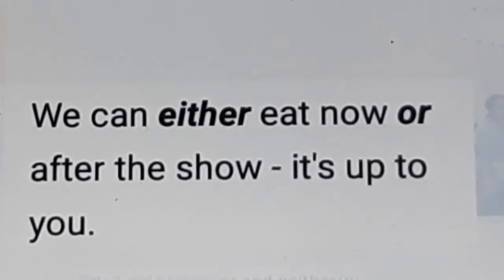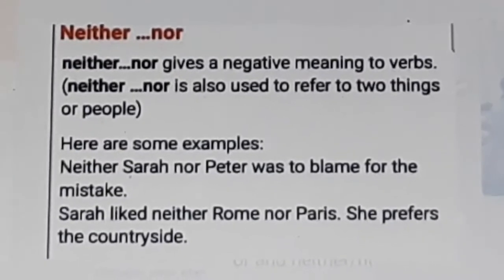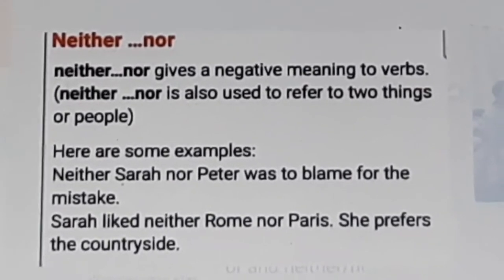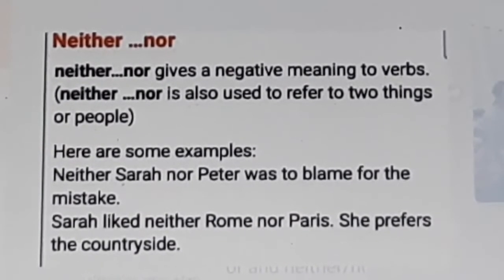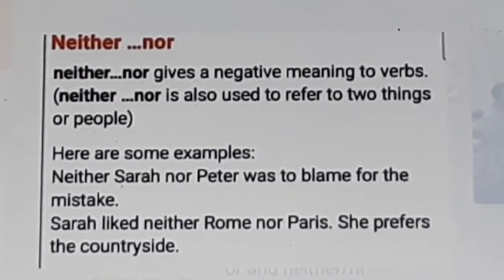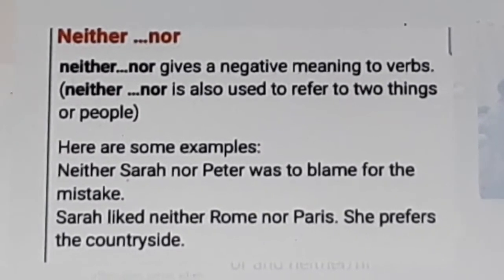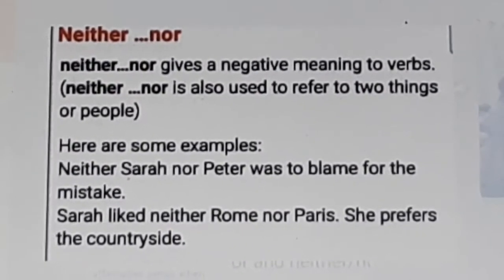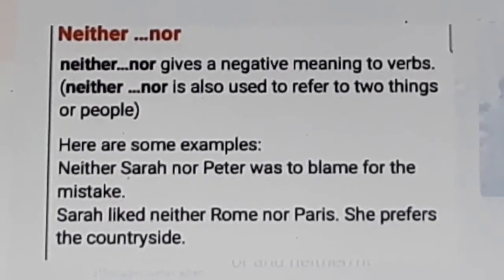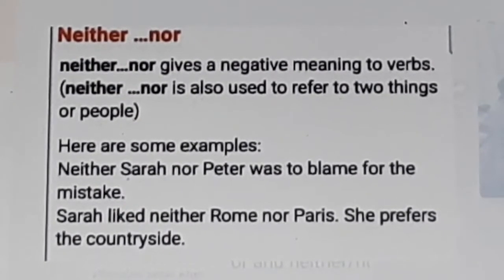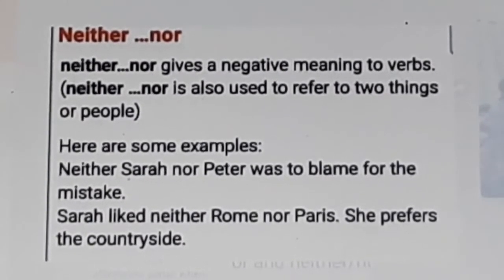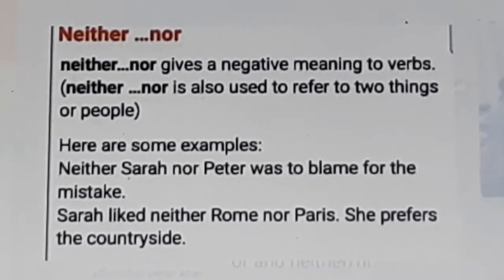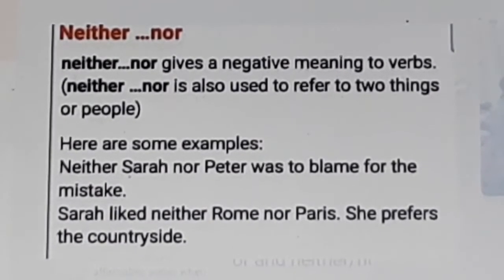I think you understood. See here the example for neither nor. Sarah liked neither Rome nor Paris. There are two sentences. Sarah didn't like Rome, one sentence. Sarah didn't like Paris, another sentence. The question is to combine the two sentences with neither nor.